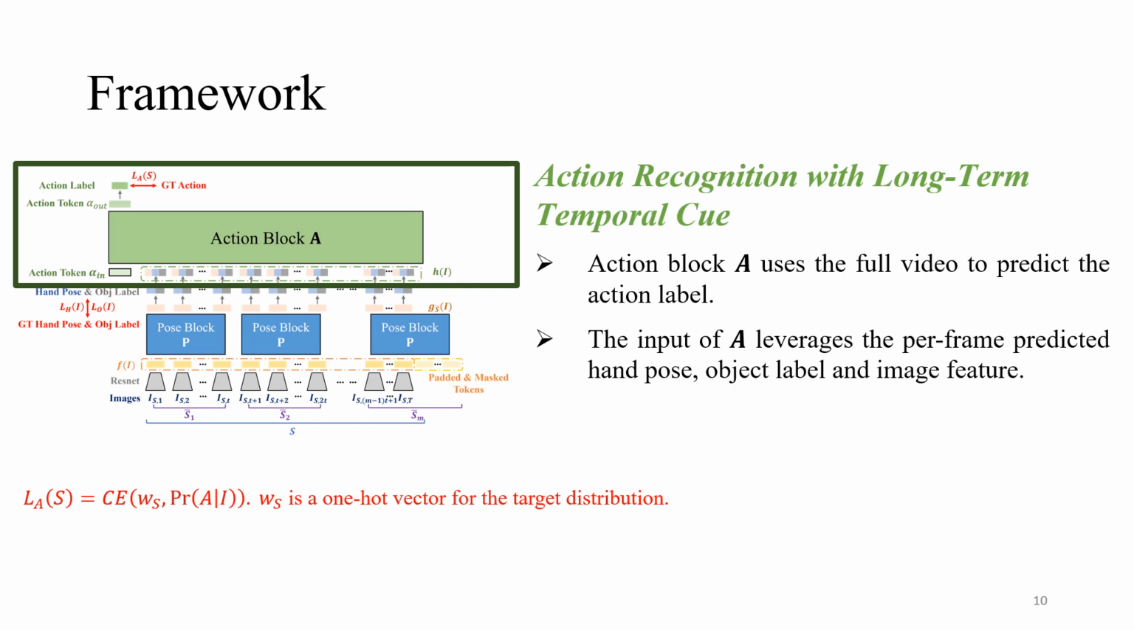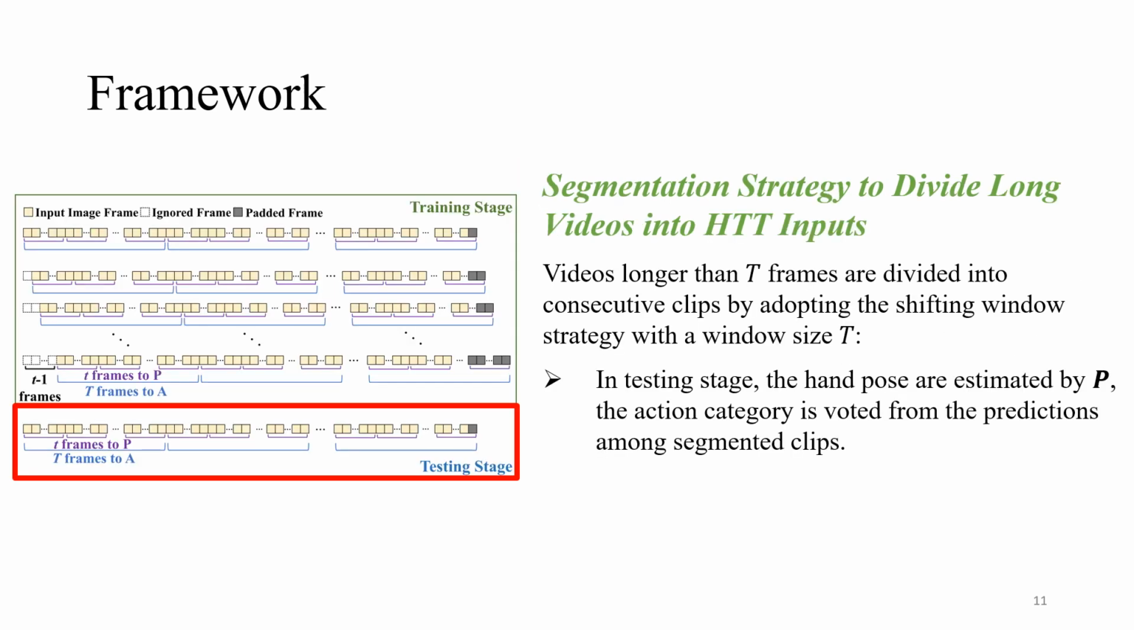The second block is the action block, which refers to the long-term temporal queue for action recognition. This action block has its temporal receptive field the same as the full input video. The input of the action block refers to the per-frame predicted hand pose, object label, and image feature in the full video, and the output corresponds to the action label performed in the video. In this way, the proposed hierarchical temporal transformer copes with the different temporal granularity and semantic correlation between the hand pose and action. The maximum available input length of the proposed HTT derives from the limitation of available computational resources.